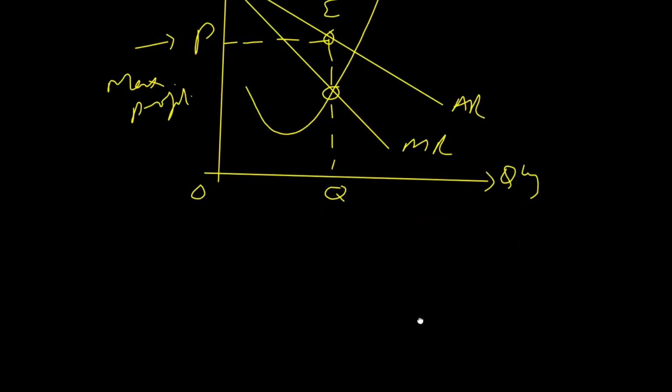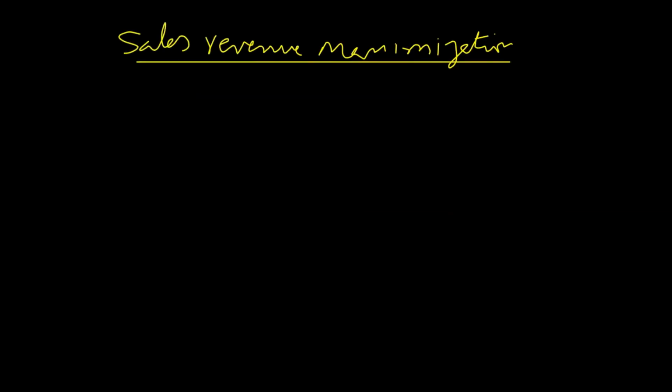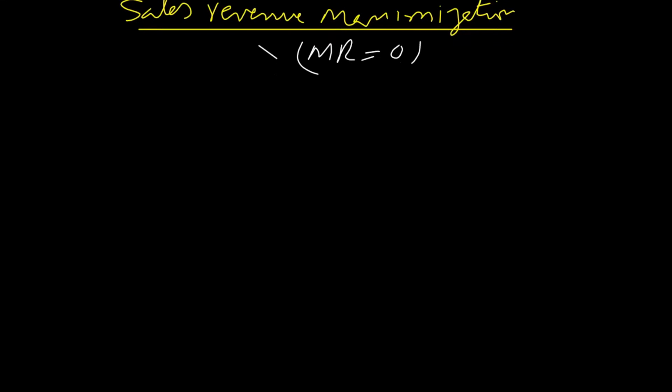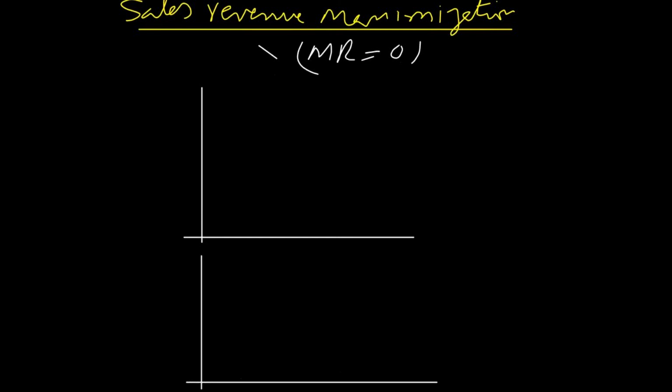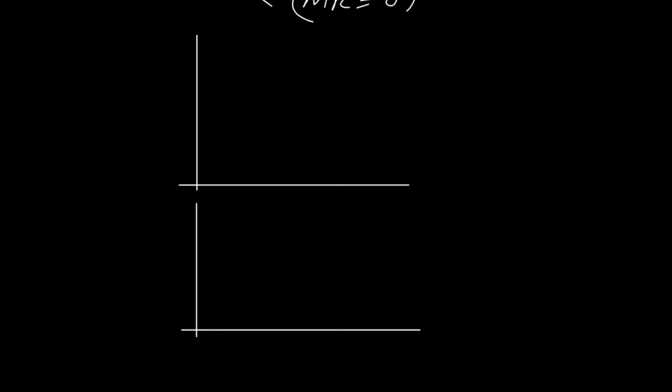And the second situation is revenue maximization, or we call it sales revenue maximization. Sales revenue is maximized when marginal revenue is equal to zero. And now we can make a graph. We have already seen the calculation for sales revenue maximization in the previous lecture. In this situation, we will be making a graph for this.